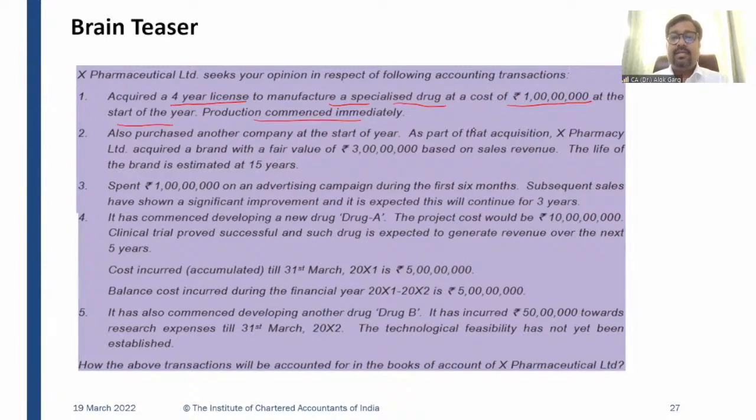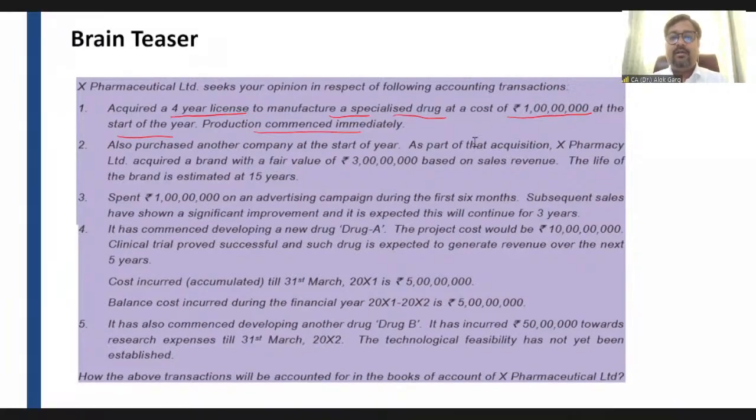Okay. So guys, whether this brand will be capitalized or not, although it is not meeting the separable criteria, in case of acquisition the company is paying extra for that, right? So in case of acquisition, it has to be capitalized, right? Because it is separately identifiable. When I say separately identifiable, it is not separable, it is not separate from the company. But since the company is paying for that in case of business acquisition, the standard says that if the company is actually paying for that, there is a rebuttable presumption that it will meet the identifiability criteria. Okay.